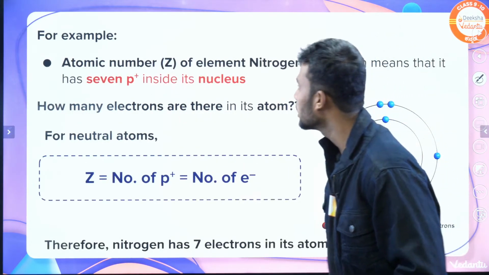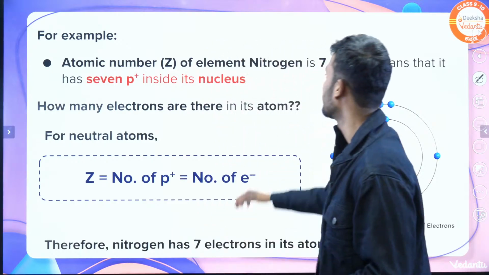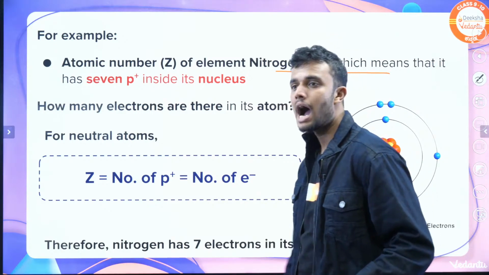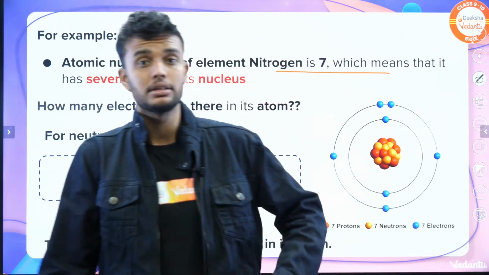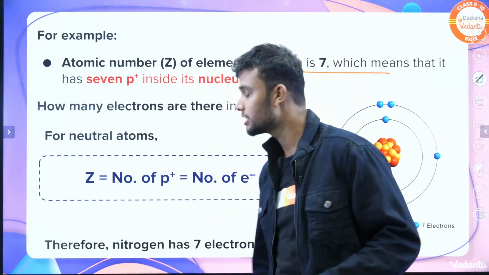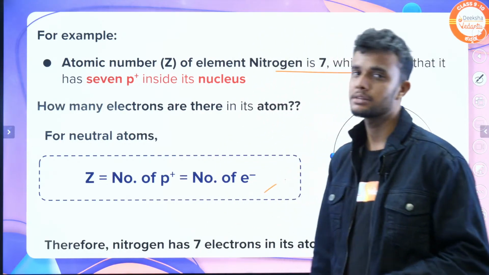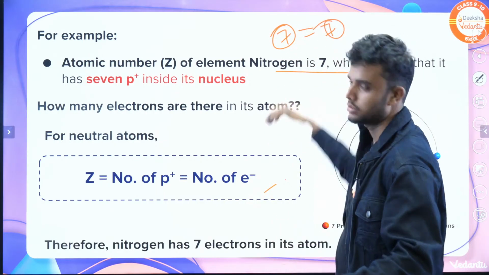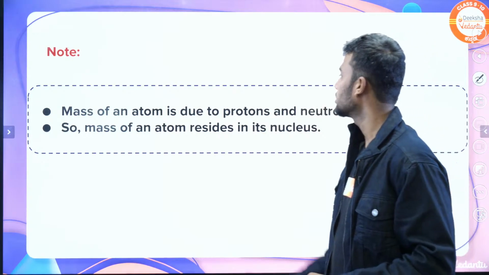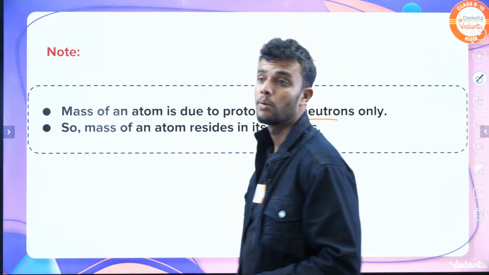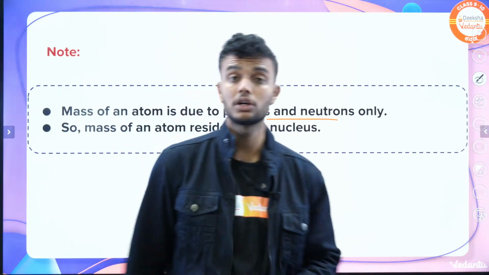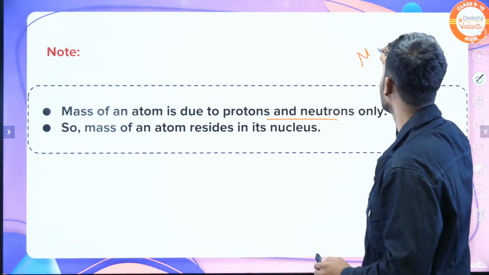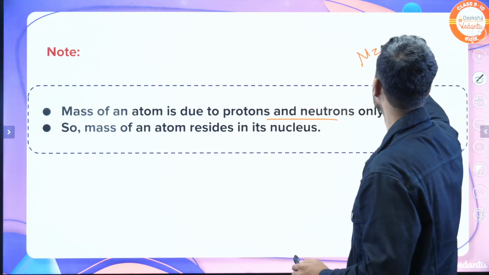Okay, next, moving on with the atomic number. Atomic number Z of an element is 7, which means totally 7 electrons are there. We already know atoms are electrically neutral. That's why the number of electrons is always equal to the number of protons. Understood students? If there are totally 7 electrons, it's nothing but 7 protons are also there. Mass of an atom is due to both protons and neutrons, not only protons. Why? Because a neutron has zero charge, but it has mass.